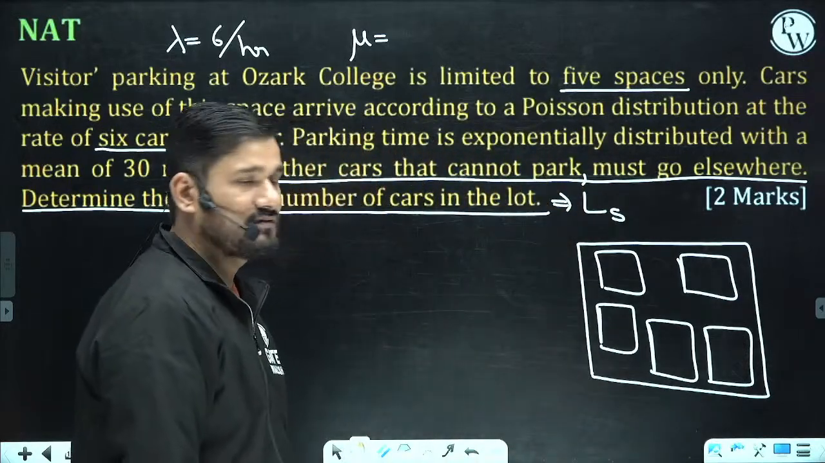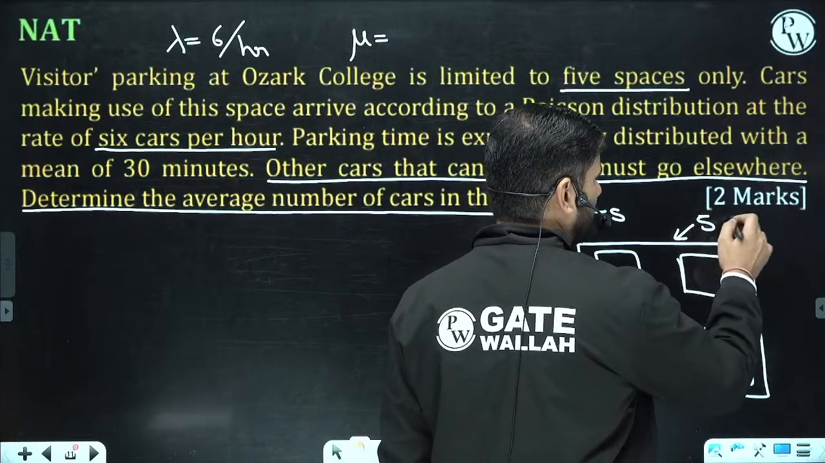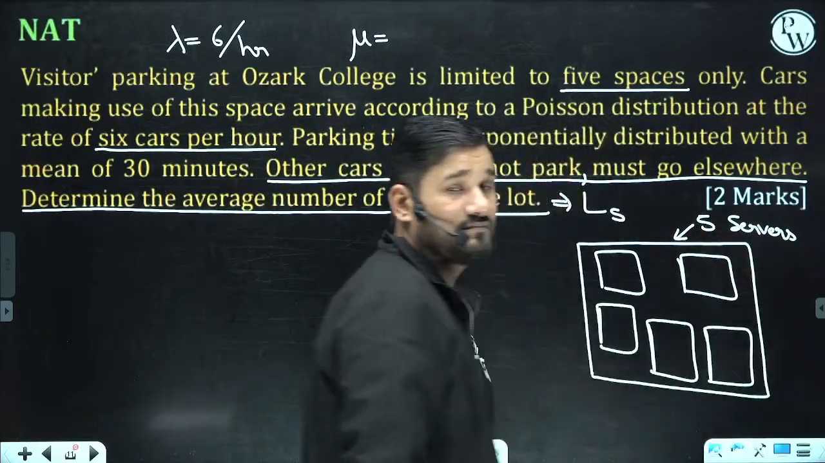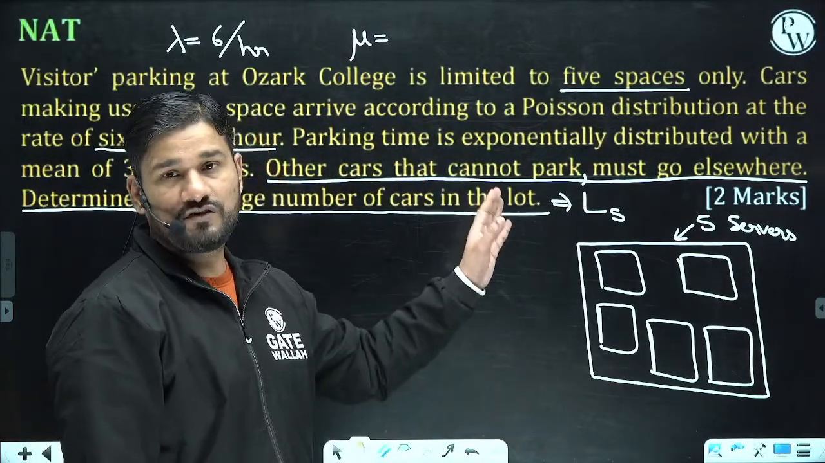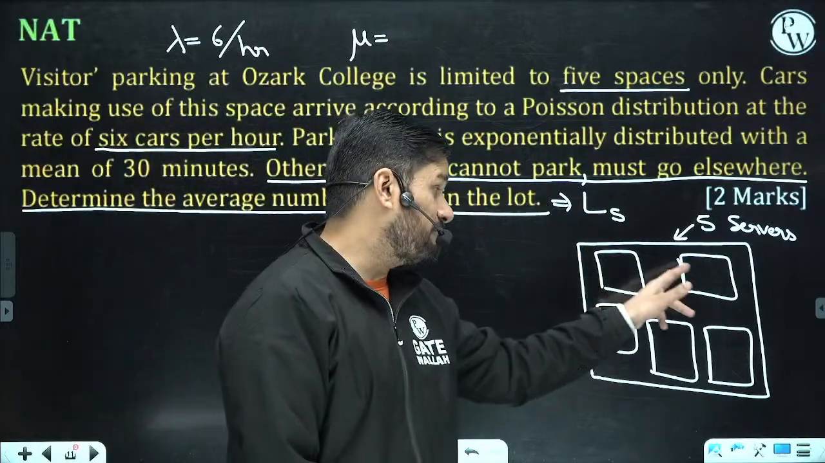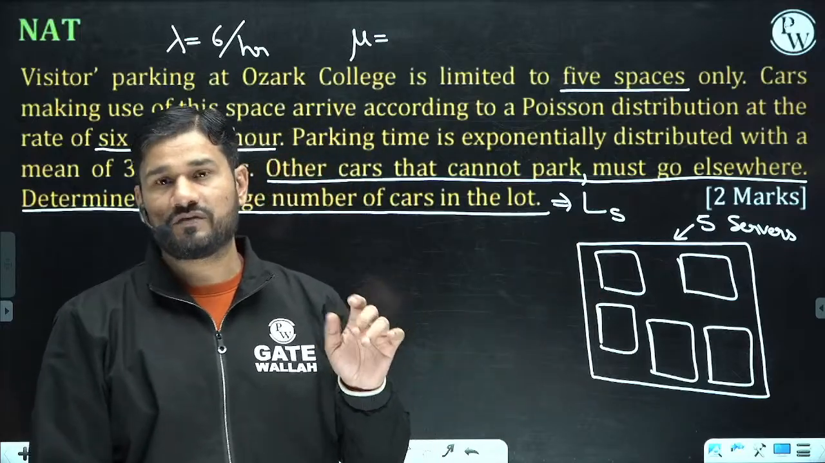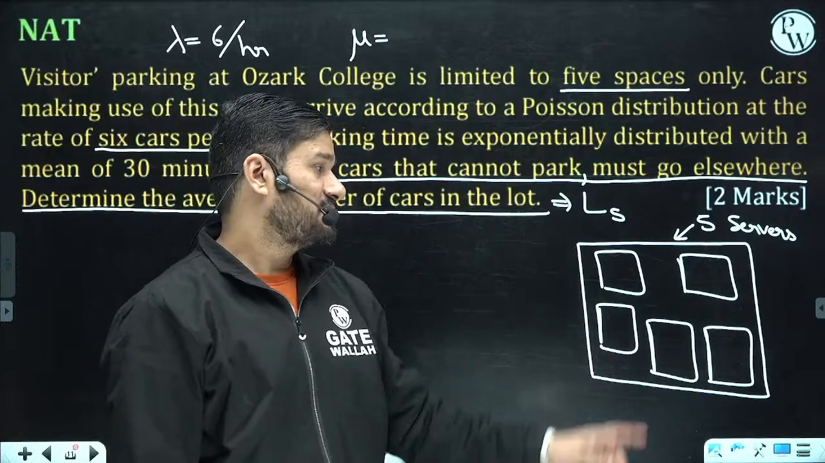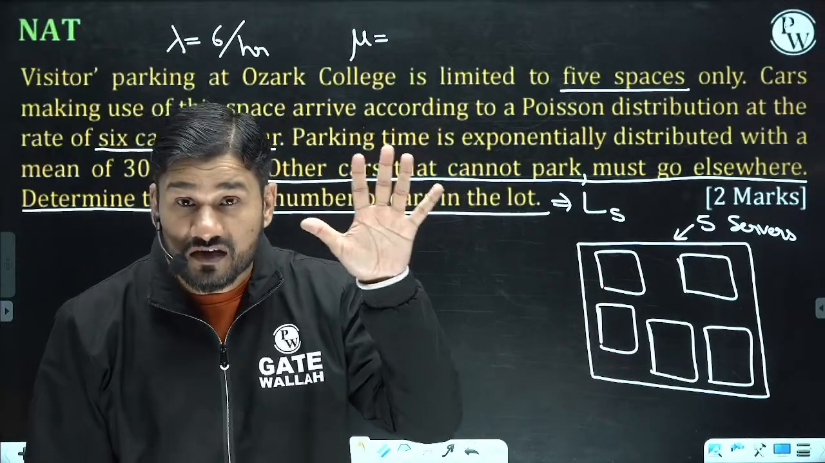Space 5. Please remember, we are having a 5 server problem. How many servers are we having? We are having 5 servers. Whenever you have 5 car parking spaces, don't think that only capital N is given. Capital N is also given, but capital N is the capacity of the system. As there is not a single server, we are having a 5 server problem here.